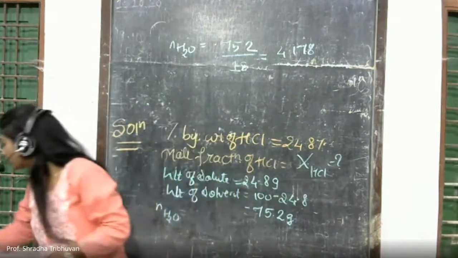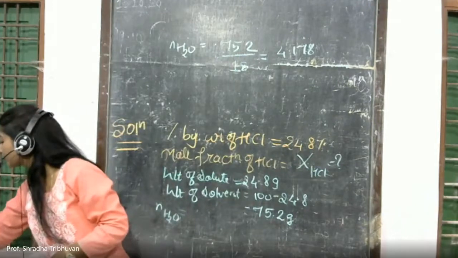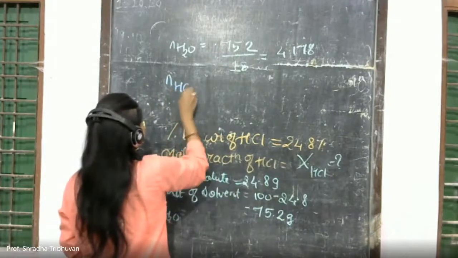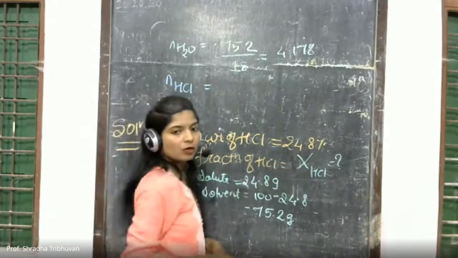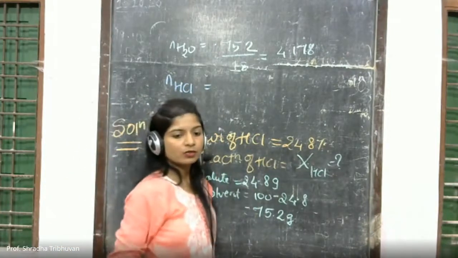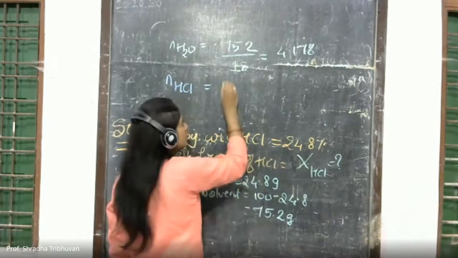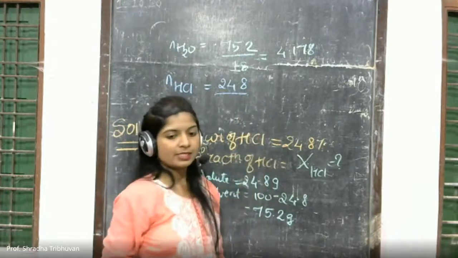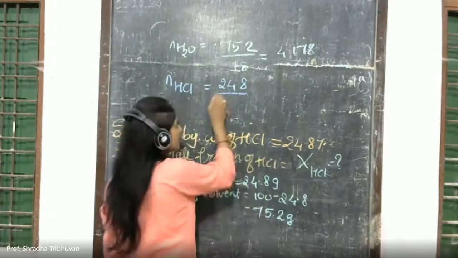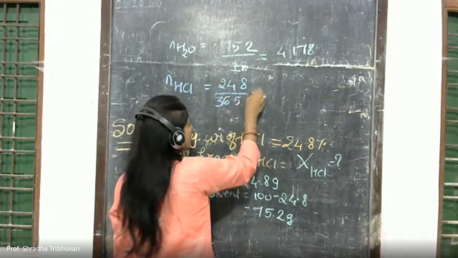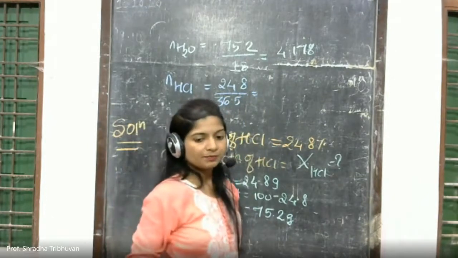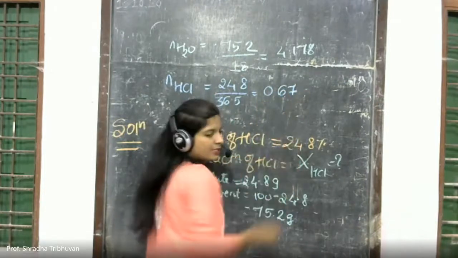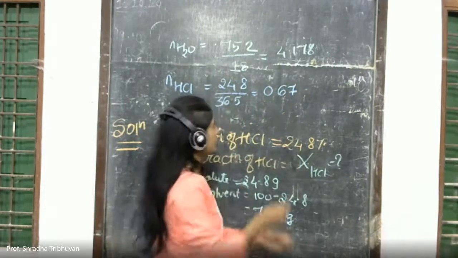Now when you have to calculate the number of moles of HCl, the mass of HCl is already given to you, that is 24.8, divided by the molar mass of HCl, which is 36.5. So this answer comes out to be 0.6795.